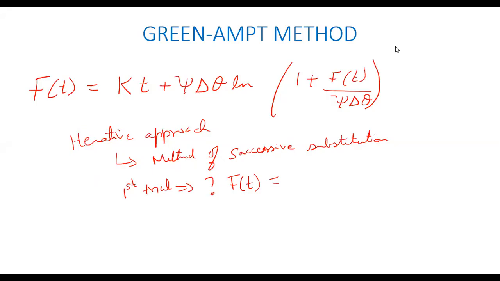When we say infiltration, there are two aspects, right? One is the instantaneous infiltration and the other is the cumulative infiltration. So which one is capital F? Cumulative infiltration. Very good. So of course you can look at it just from the units. You can say F of t is given as K times T.